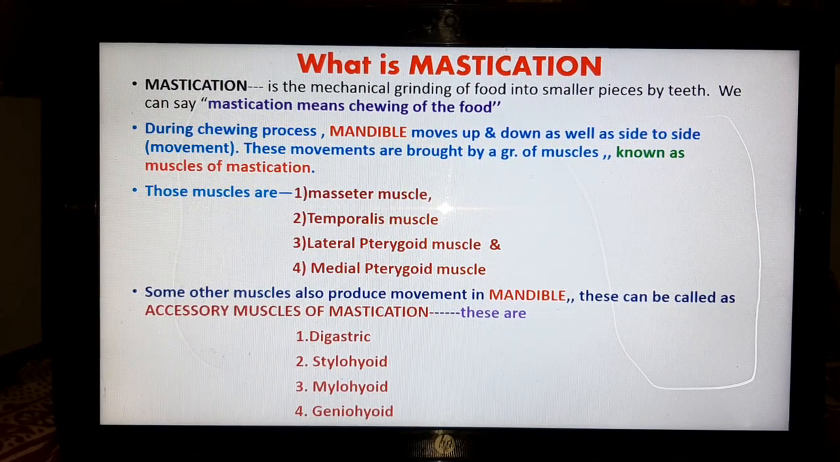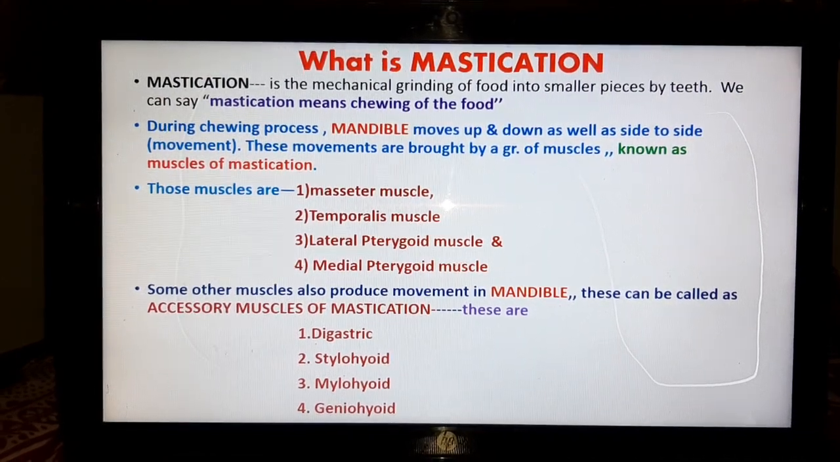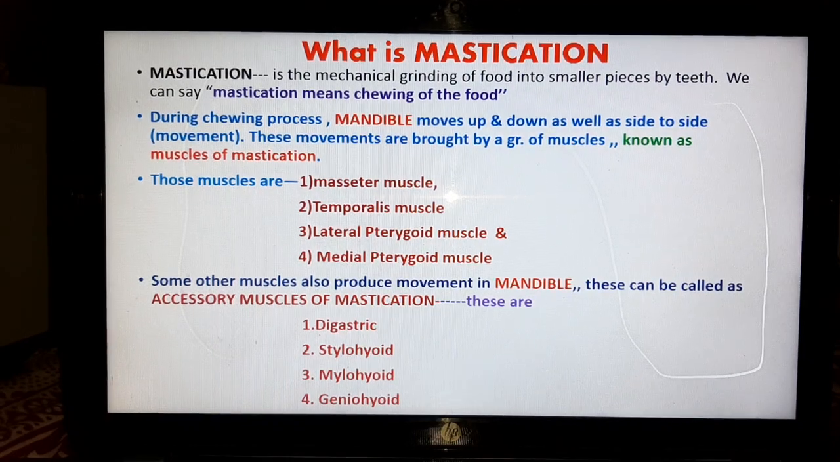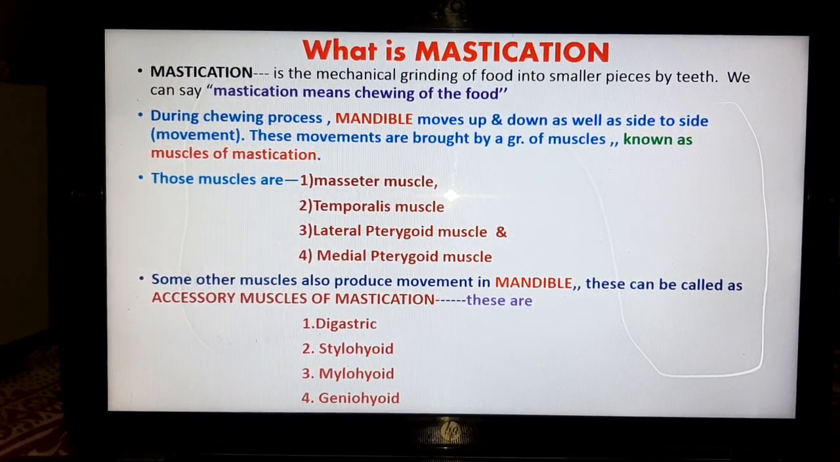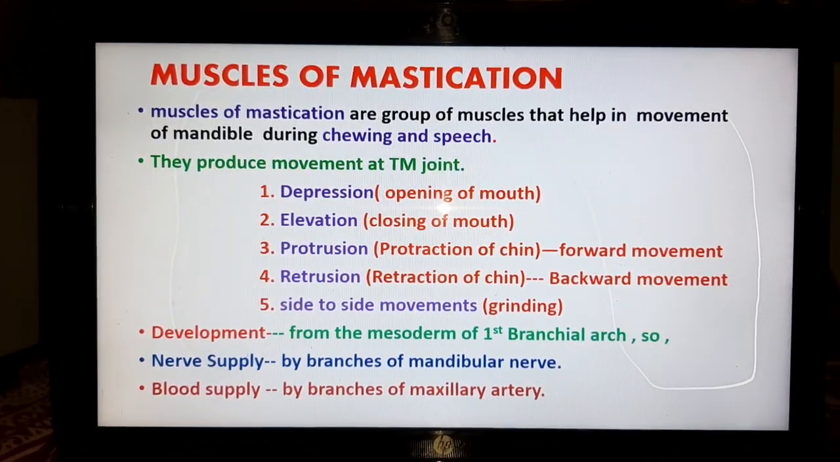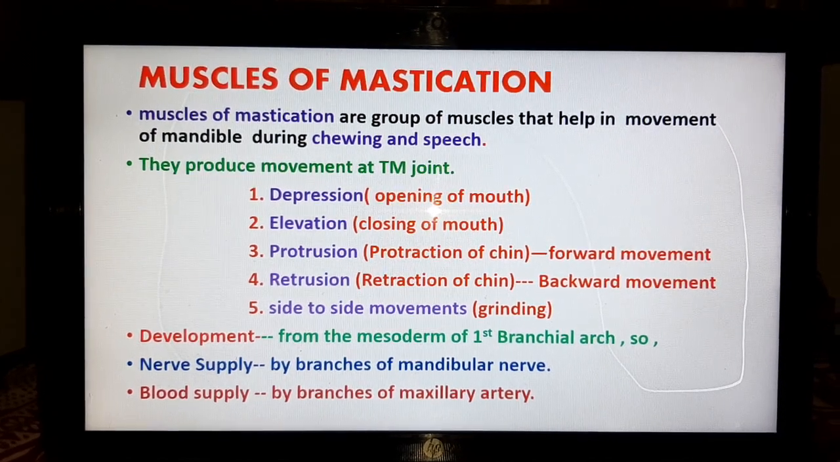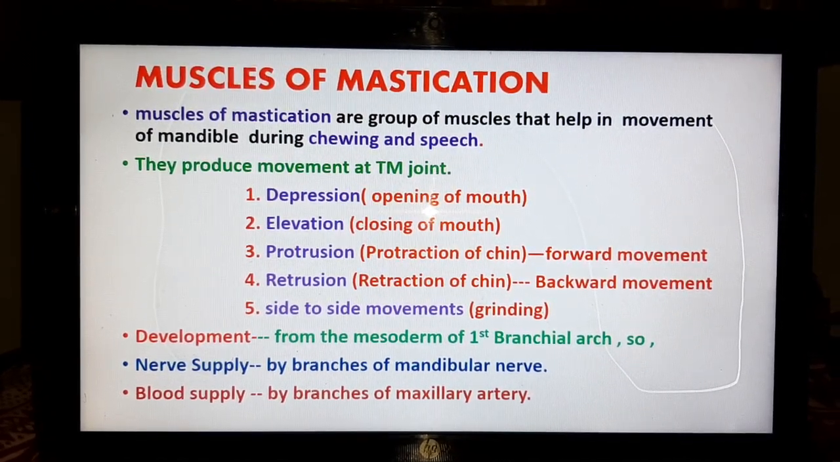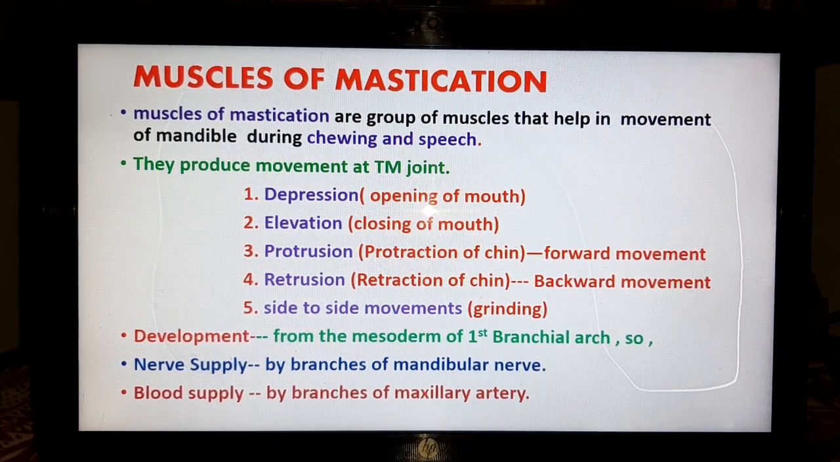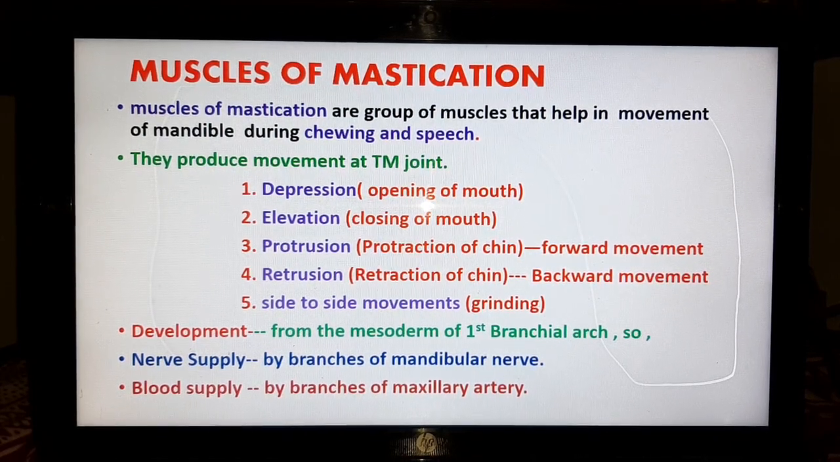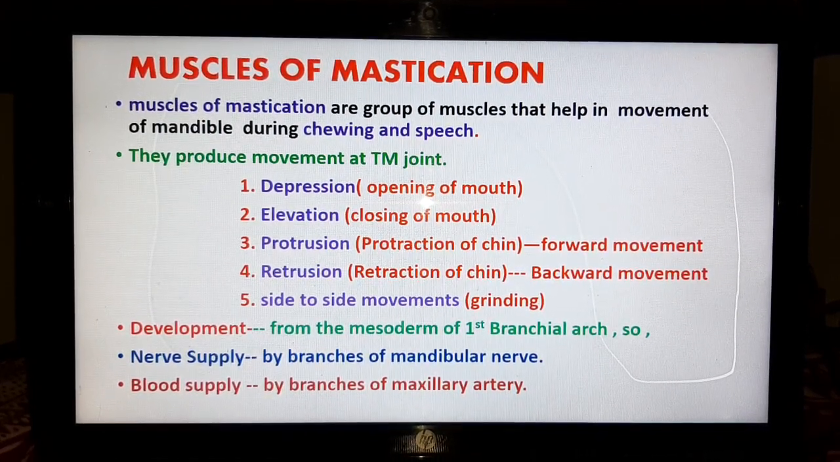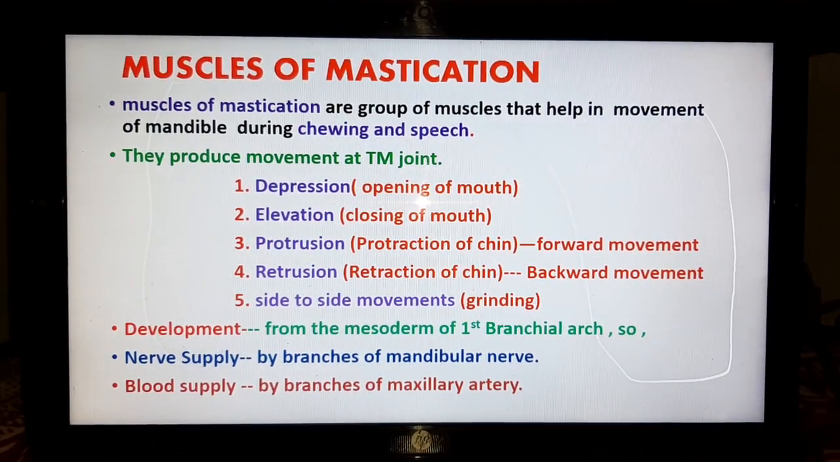There are some other muscles that also produce movement in the mandible. These can be called accessory muscles of mastication. These muscles are digastric muscle, stylohyoid muscle, mylohyoid muscle and geniohyoid muscle. Now comes the details of muscles of mastication. First is definition. Muscles of mastication are a group of muscles that help in movement of mandible during chewing and speech process. They produce movement at the temporomandibular joint.